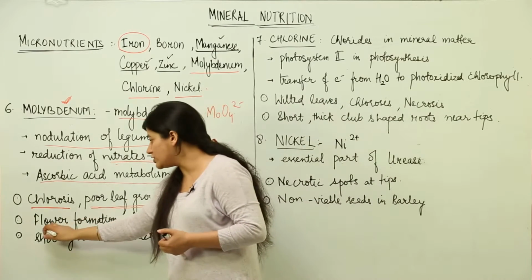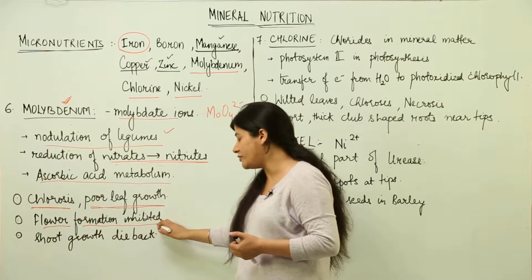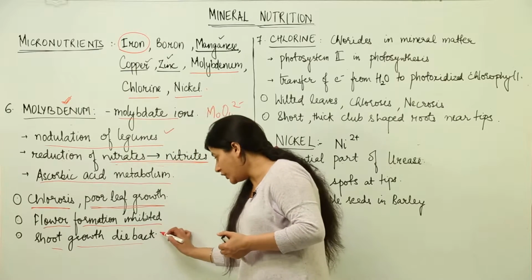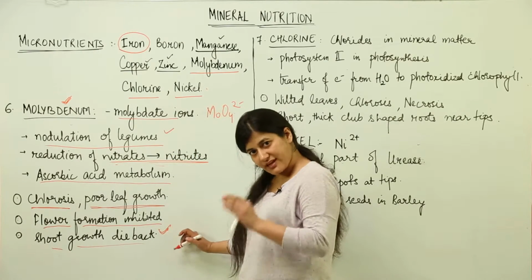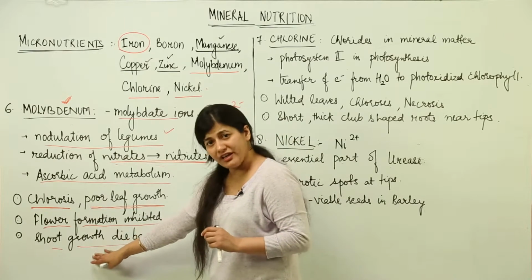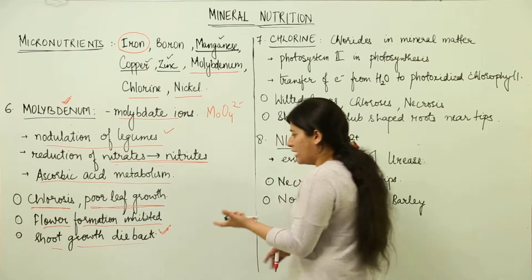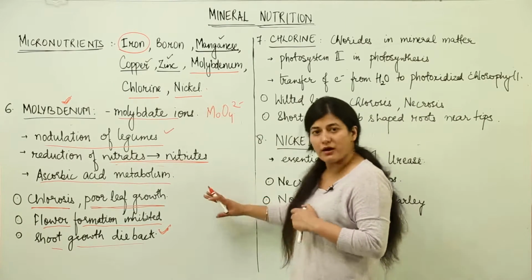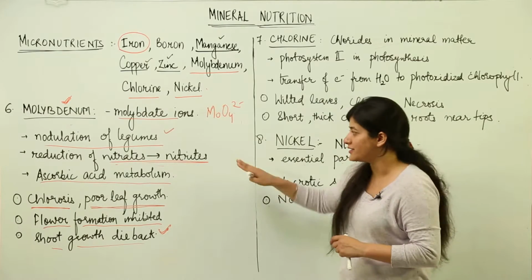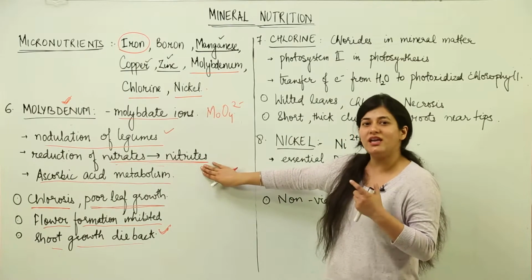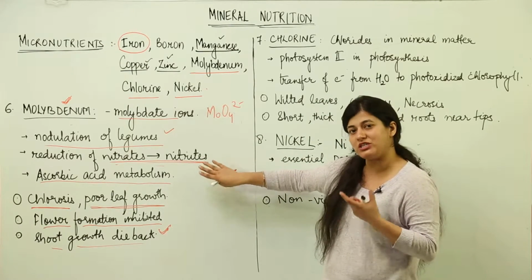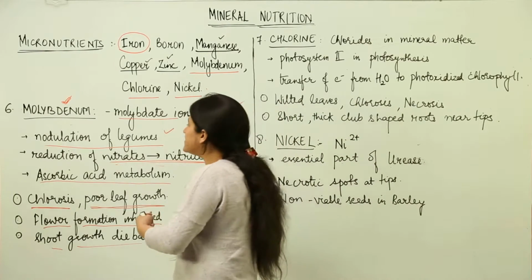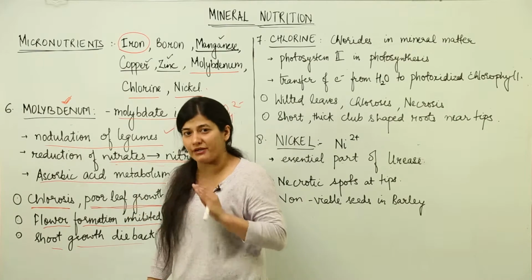The flower formation is also inhibited when molybdenum is not present in the required quantity, and the shoot growth often shows the condition of dieback. There is a dieback sort of condition when the root growth is stunted, that is, the plant is dying slowly and ultimately leading to complete necrosis. This is all about molybdenum. The point to remember is that it plays an important role in the nitrogen fixation process which takes place in the roots. That is why the presence is more in roots as compared to the shoots.